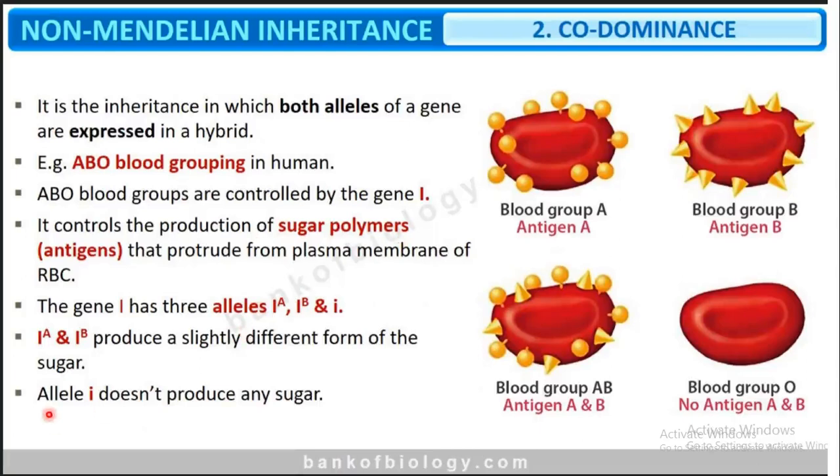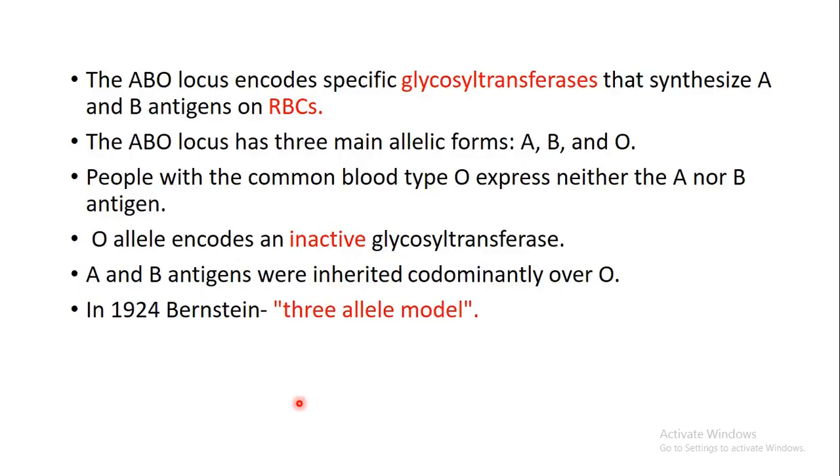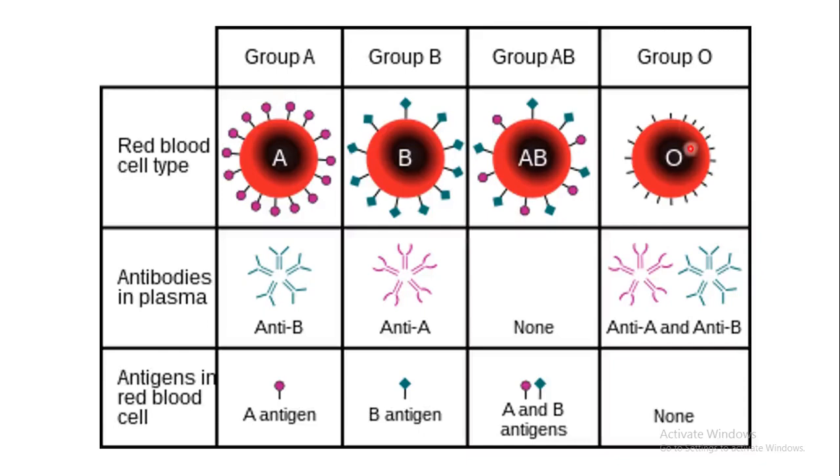And look here, allele i does not produce any sugar, that's all. And this three-allele model was given by Bernstein in 1924. We do have different blood groups here, right? Blood group A, group B, group AB and group O.